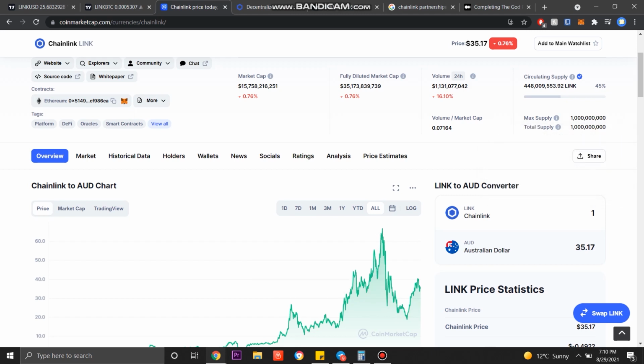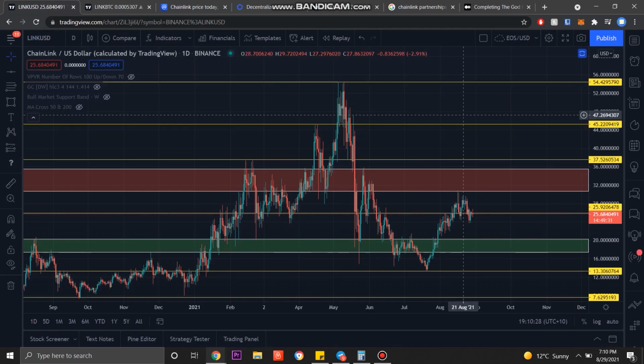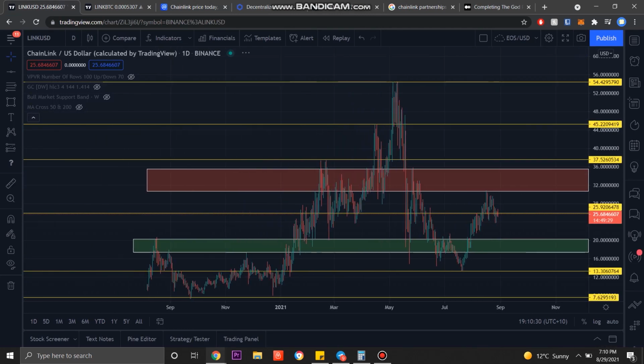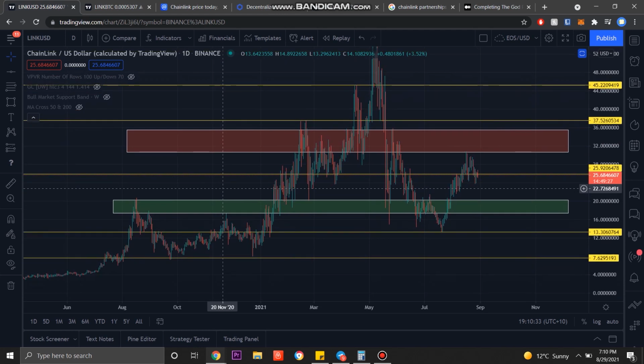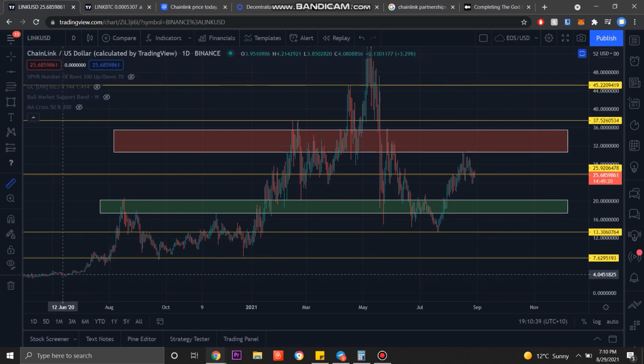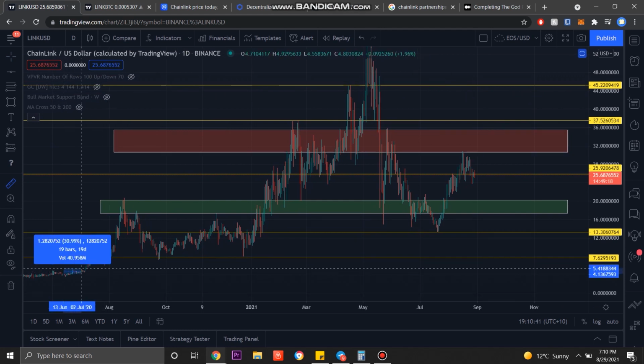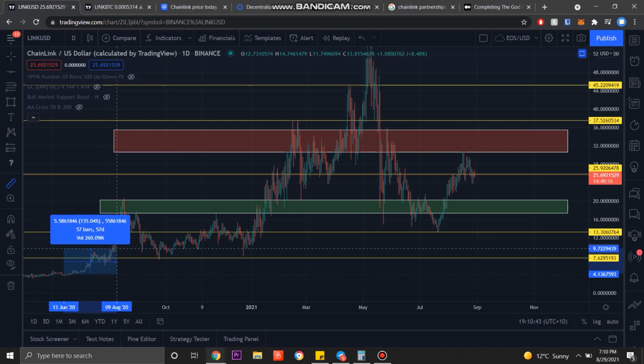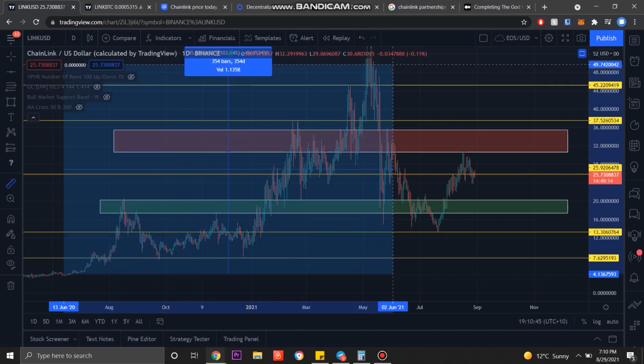So what we can see from Chainlink, if we head over to the 1-day chart, we saw this run up here. We started off quite early on Chainlink, actually. If you remember, I'm not going to zoom out all the way, but we had a bit of a run in early 2020 to mid 2020 on Chainlink before most of the market took off here in August, and we ran up a massive amount.